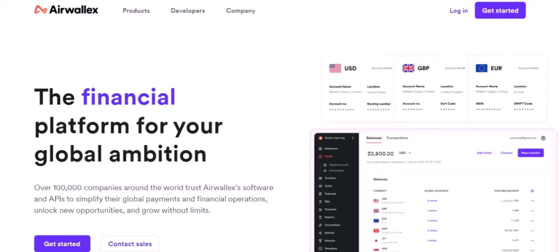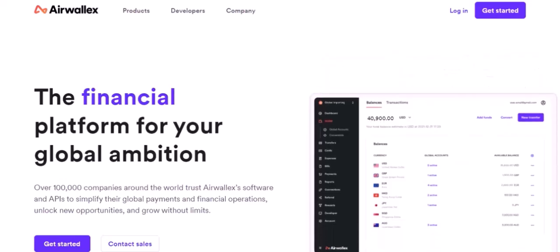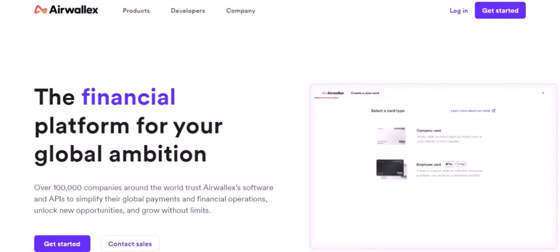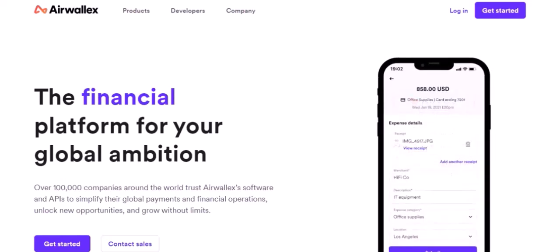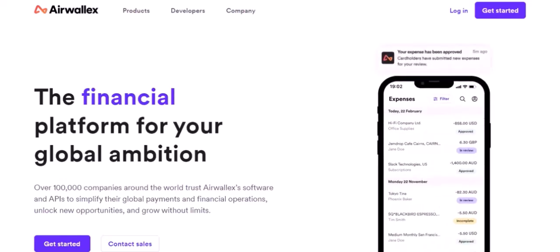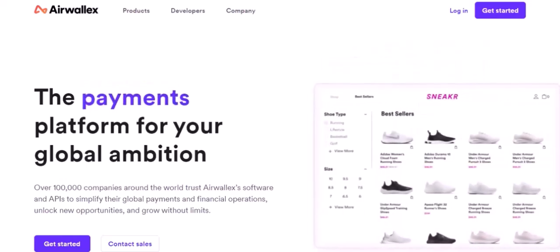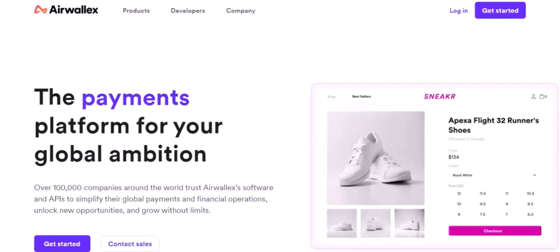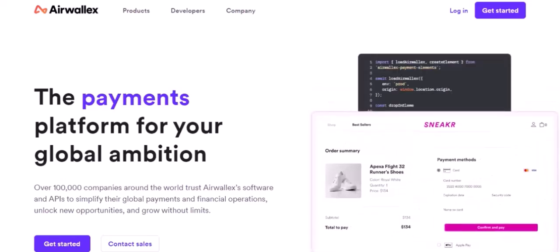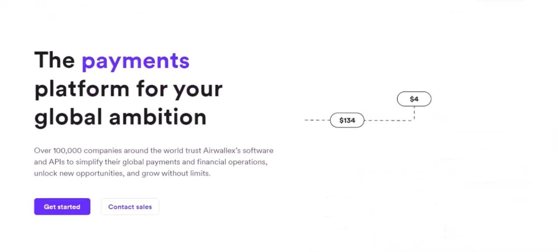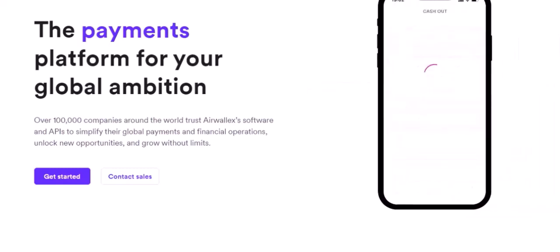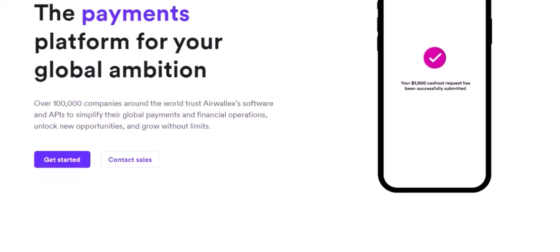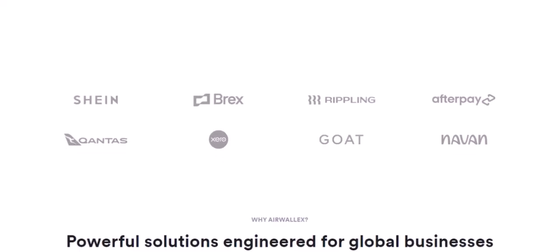quickly. This can be a major hurdle for businesses dealing with international suppliers, payroll, or significant cross-border transactions. Imagine needing to pay a vendor a substantial amount, only to find your bank's daily limit prevents you from doing so in a single go. This is where platforms like Airwallex step in, aiming to offer more flexibility and higher limits to meet the demands of modern global commerce. Airwallex is designed with international business in mind, providing features like multi-currency accounts, competitive exchange rates, and streamlined payment processes. These benefits are all geared towards making cross-border transactions as efficient as possible.